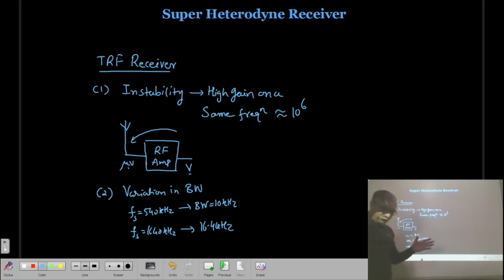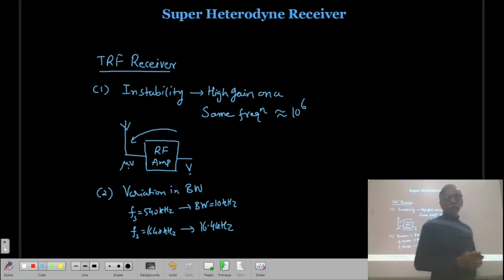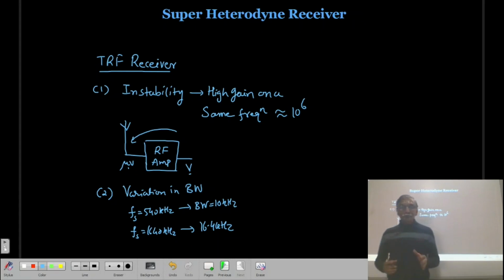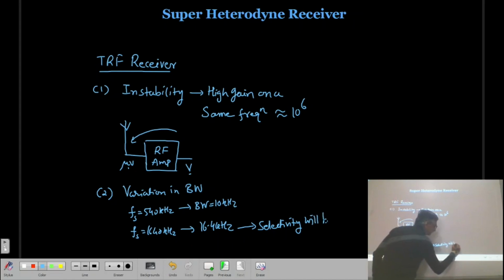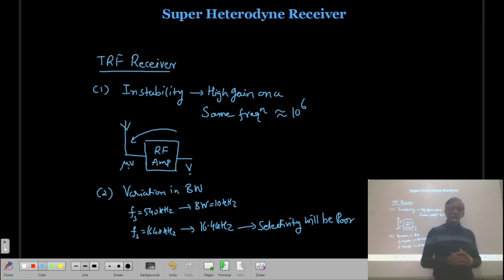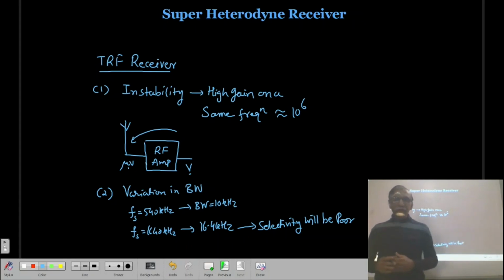So the bandwidth of the receiver is going to increase, and as the bandwidth increases, the selectivity is going to be poor. Selectivity will be poor in the sense that whatever adjacent stations are there will also enter through the antenna, enter into the amplifier and be amplified, and there will be a kind of interference.